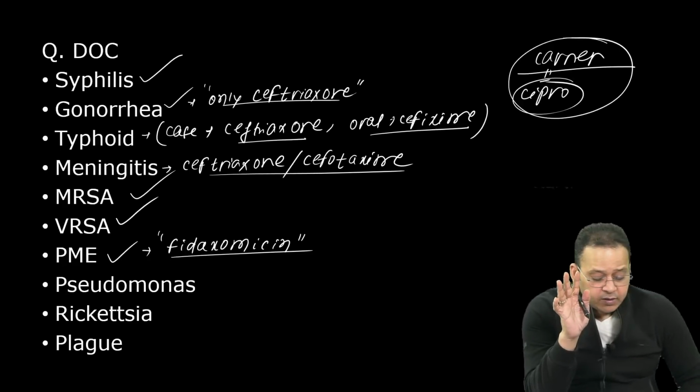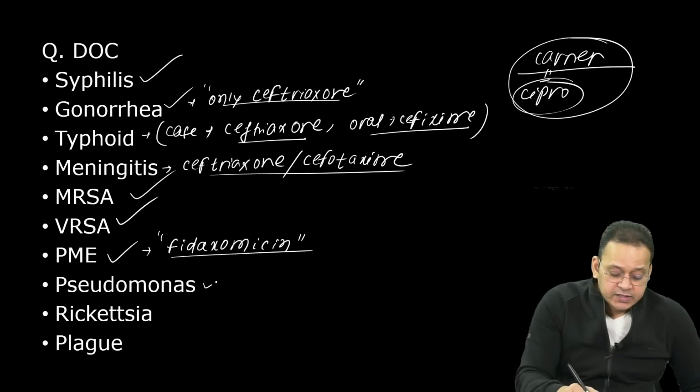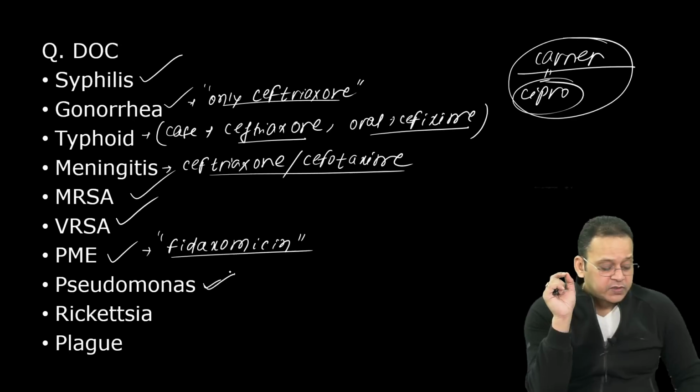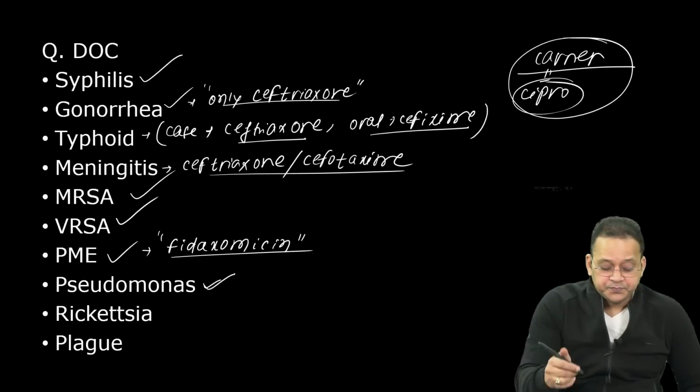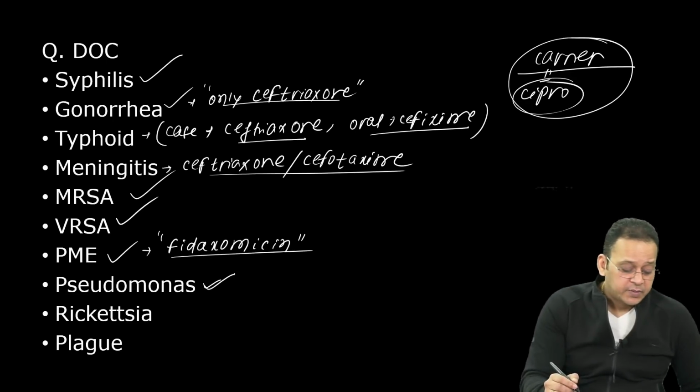Pseudomonas. What is the drug of choice for pseudomonas? Come on, faster guys. It's not clindamycin.